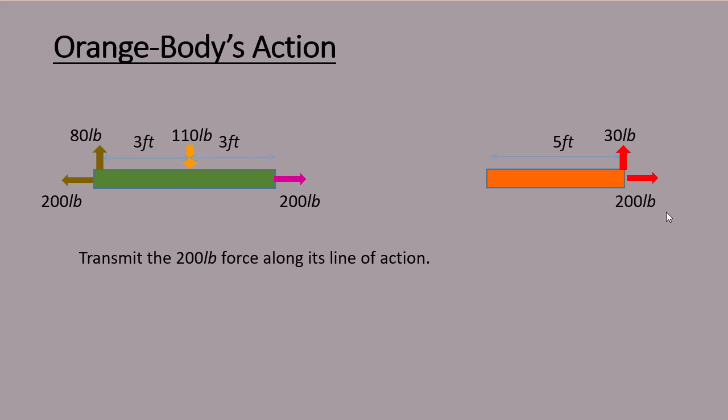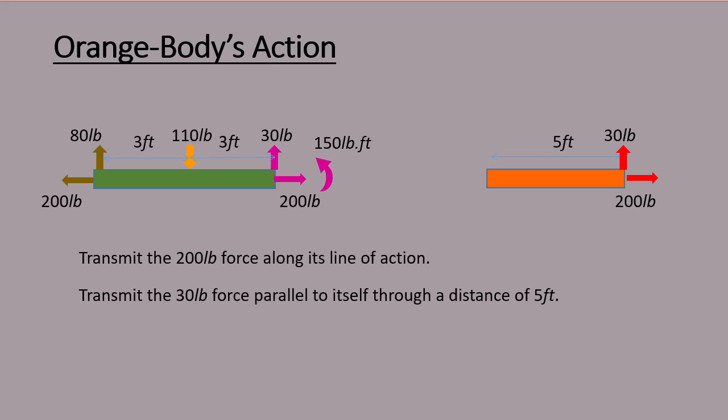First, we transmit this 200-pound force to here. Then we transmit the 30-pound force here. And just because we move the 30-pound force parallel to itself through a distance of 5 feet, it adds a moment of 150 pound-foot.